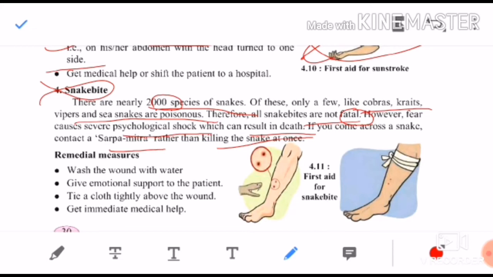So what will you do if a person has got a snake bite? What are the remedial measures? The first thing is to wash the wound with water. You should wash the wound with water.